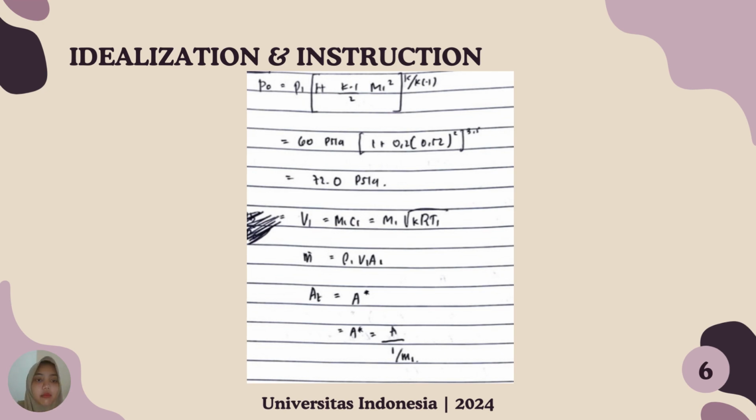We can find P0 with P1 dalam kurung 1 ditambah k min 1 per 2 M1 kuadrat, and then with 60 psi we can find 72,2 psi, and then we can count V1 with M1 times c1, and then we can find 80.